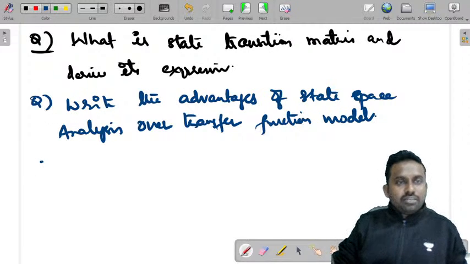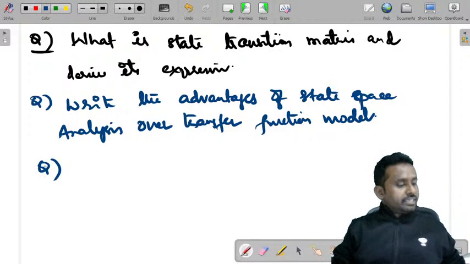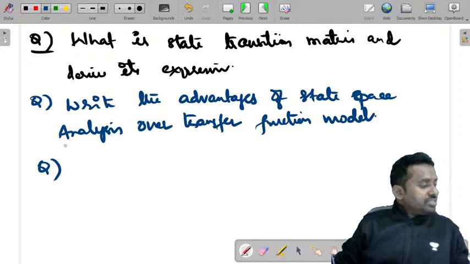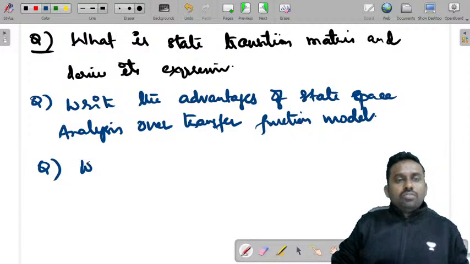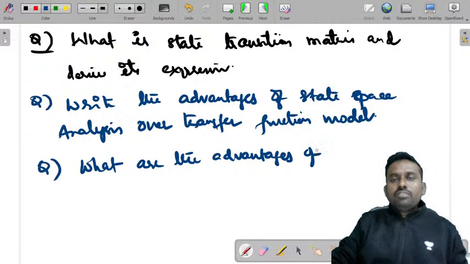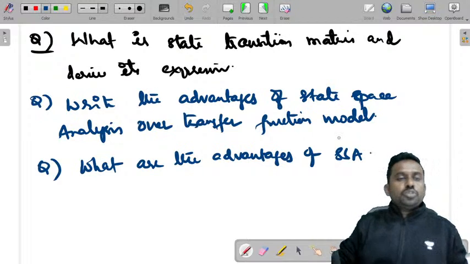This is one question. There is also some question like the same question: what is the advantage of state space approach? What are the advantages of state space approach? Then one more question you can see here.